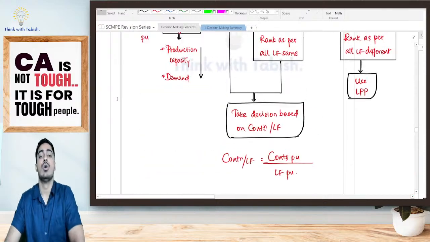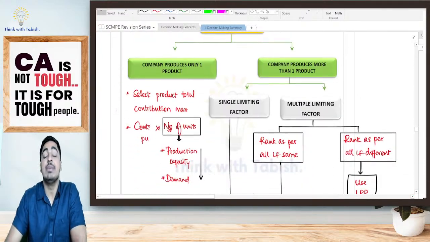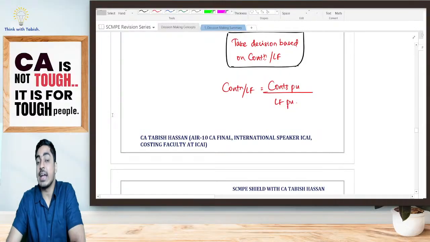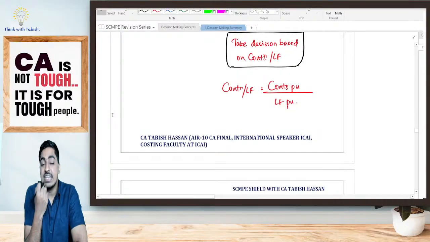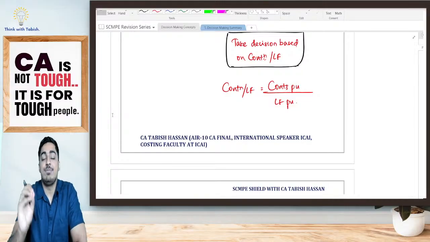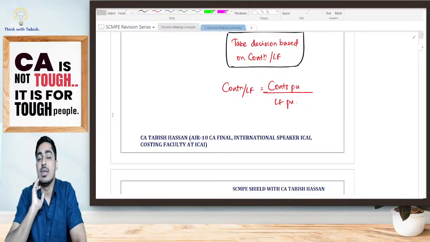Now look at what I'm telling, I'm having a limiting factor. What is a limiting factor, students? A limiting factor is any factor whose availability is less than the requirement. Suppose for you to study for your examination, the requirement is 2000 hours, you can study properly. But availability is only 1000 hours. That means hours is a limiting factor for you.